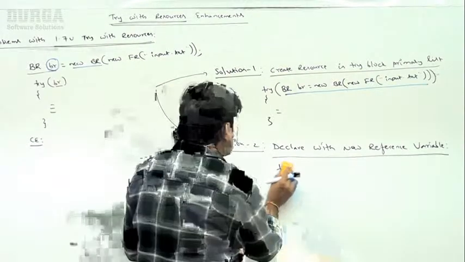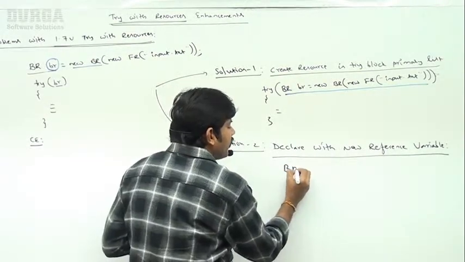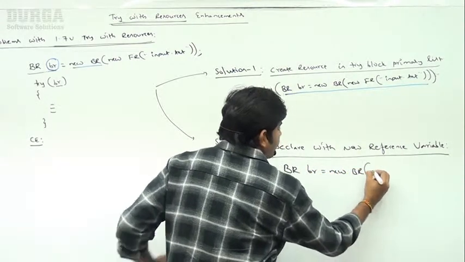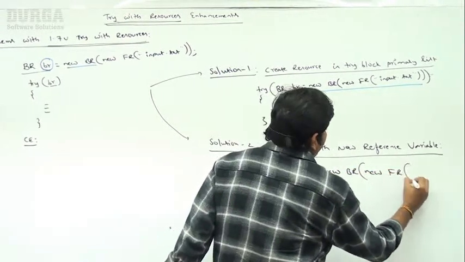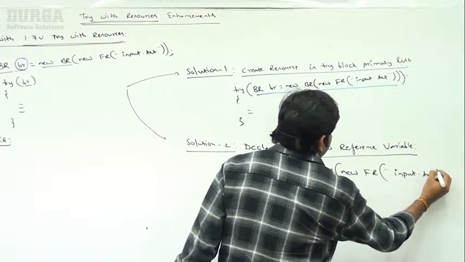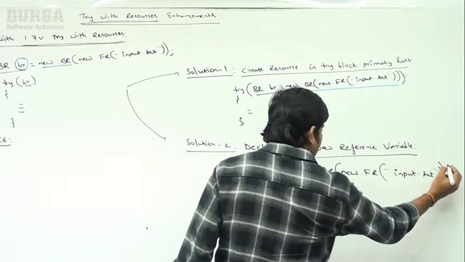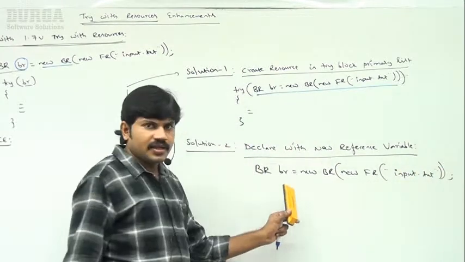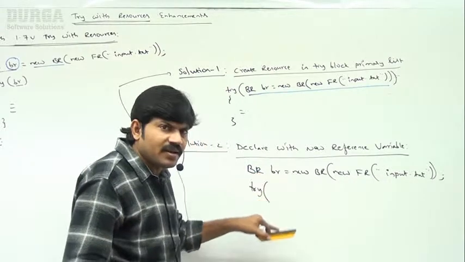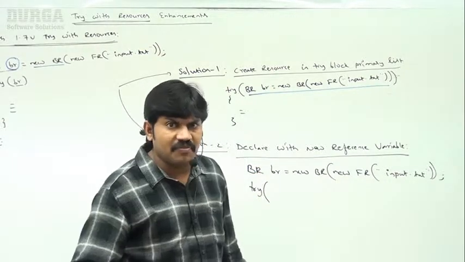Let me create the resource outside: BufferedReader br = new BufferedReader(new FileReader("input.txt")). Sir, I created it, but in try, can I use the same br? If I use the same br, the compiler will give an error.